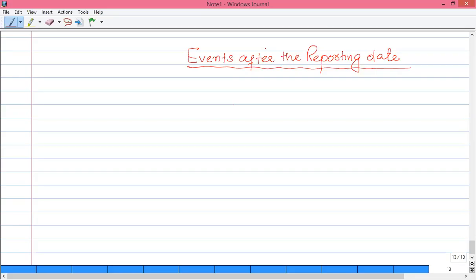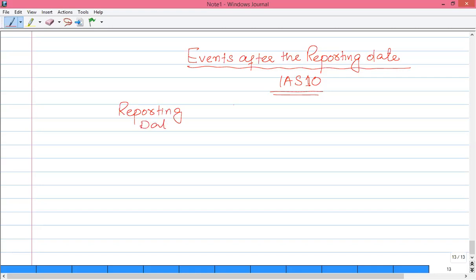Events after the reporting date, IAS 10. IAS 10 deals with events after the reporting date. So what exactly are events after the reporting date? Events after the reporting date are those events which occurred after the reporting date.